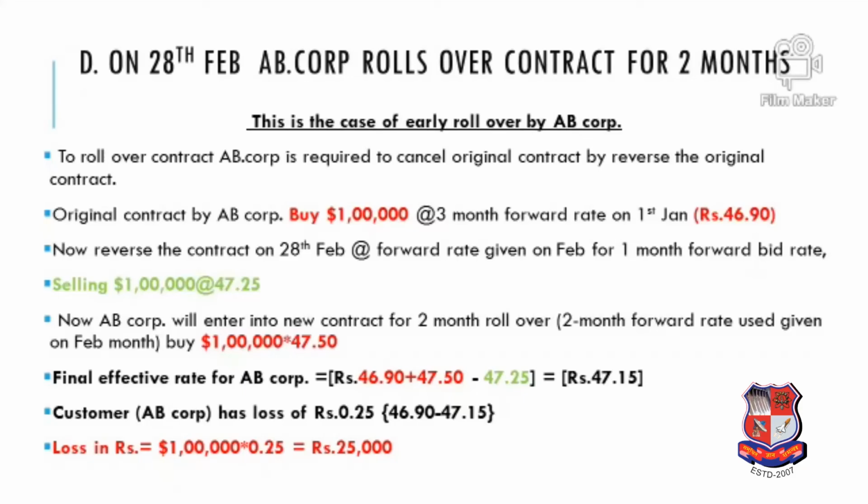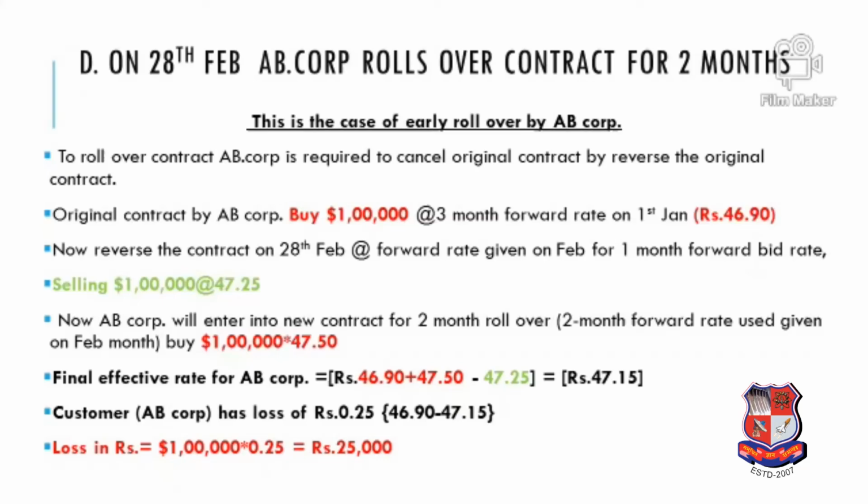So the final payment, or you can say the final rate applicable to AB Corporation, is 47 rupees and 15 paisa. So what is the loss as compared to the initial? On 1st January, if we had entered into the contract and could fulfill it, we could receive $1 lakh at 46.9. Just because we extend the contract by 2 months, the final effective rate applicable is 47.15. So as compared to the original contract, the new contract is 25 paisa more, and 25 paisa multiplied by 1 lakh, so the loss of the customer is 25,000.